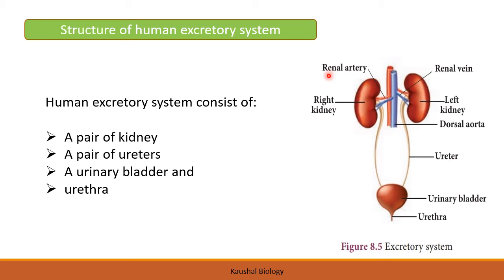You can see here the renal arteries and renal vein. Now this renal artery brings the blood into the kidney. Now this blood will get filtered here and it will be coming back out of the kidney through the renal vein. Now this renal artery is entering into both the kidneys. We will see this process in our next slide.